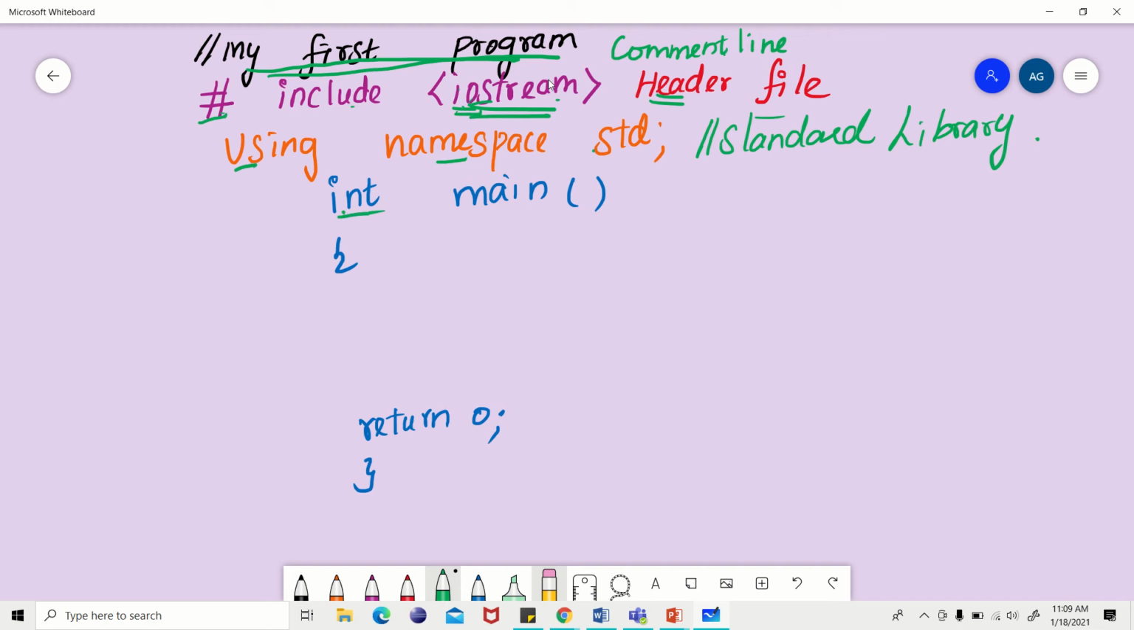And next comes int main. This is the main function. This is the main function of the C++ program. So look at this.